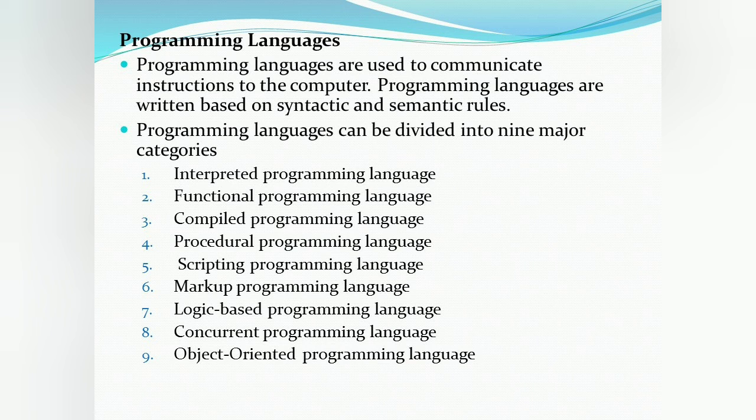The programming languages are written based on syntactic and semantic rules. They can be divided into 9 major categories. They are interpreted programming language, functional programming language, compiled programming language, procedural, scripting, markup programming, logic-based programming language, concurrent programming, and object-oriented programming language. Let's see one by one.